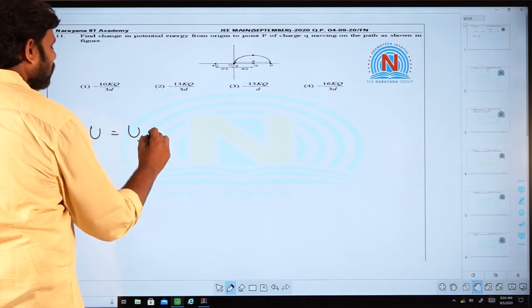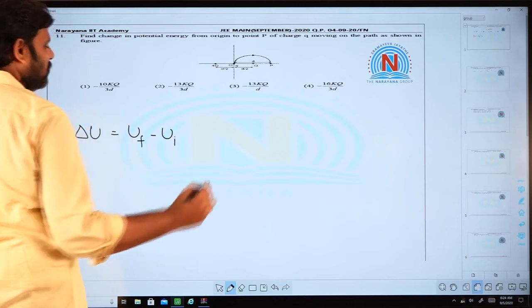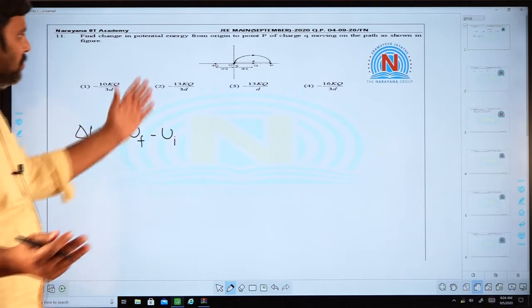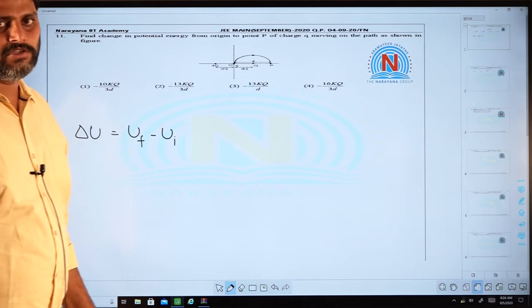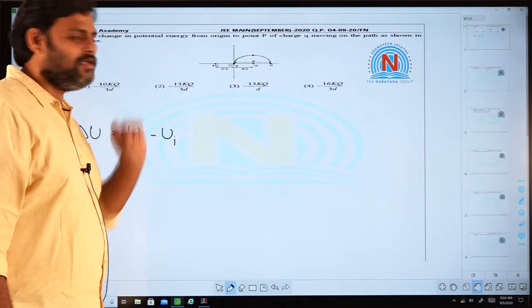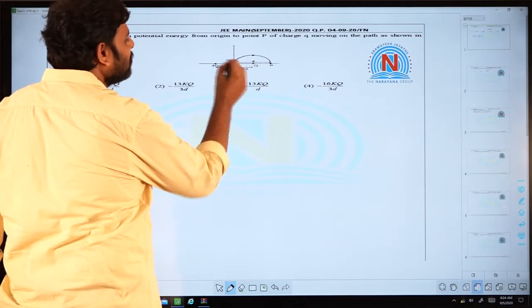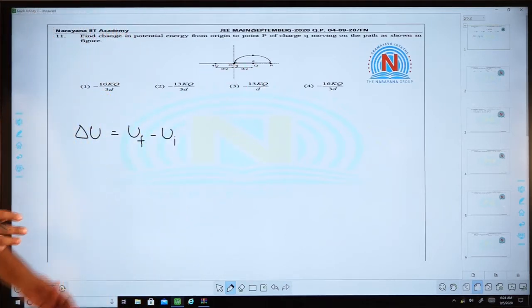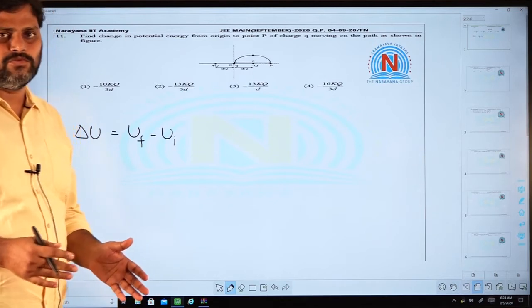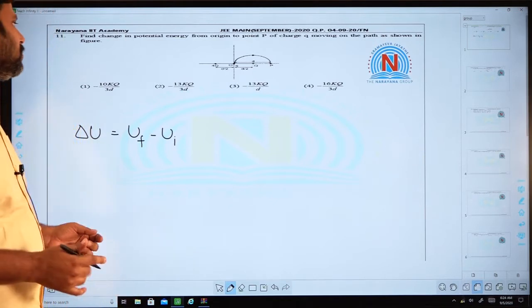So we have to calculate the potential energy in the final state, when the charge is at P, and the potential energy when the charge is at the origin, and then the simple difference between the two potential energies will give you the answer.